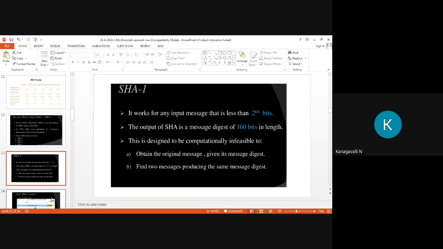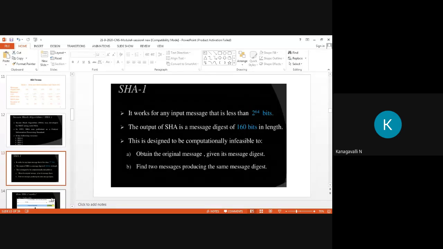This is designed to be computationally infeasible to obtain the original message given its message digest. The two important things we need to take care of: first, it is computationally infeasible to obtain the original message given its message digest. Then second, to find two messages producing the same message digest. Can you understand these two things clearly?